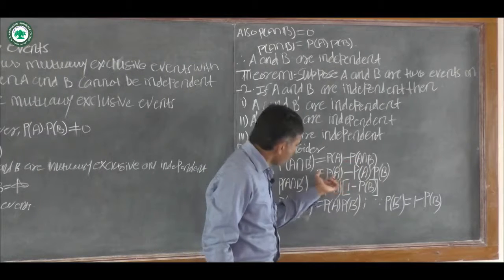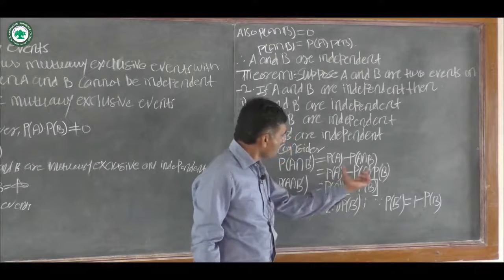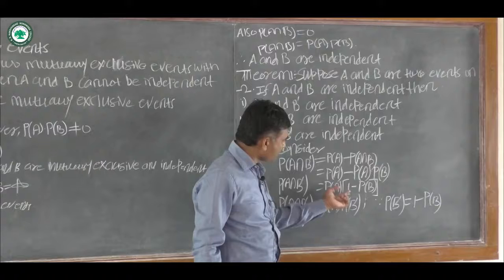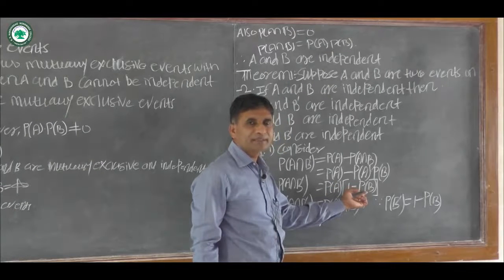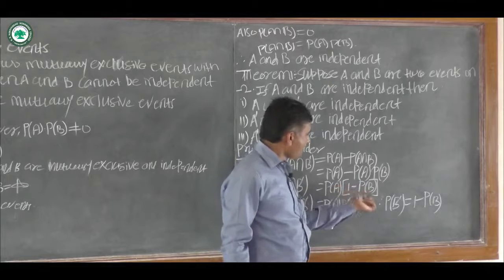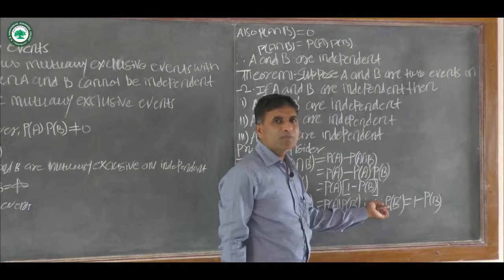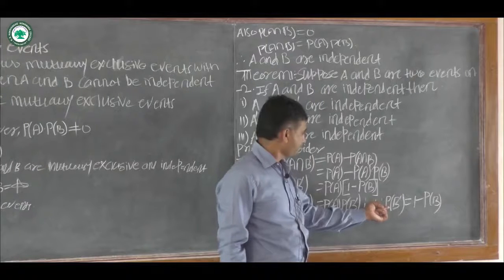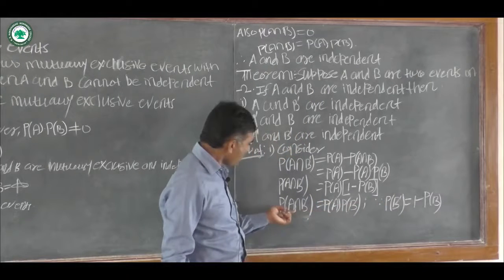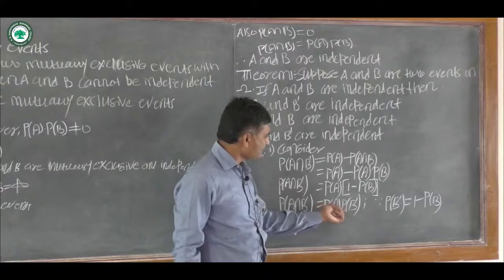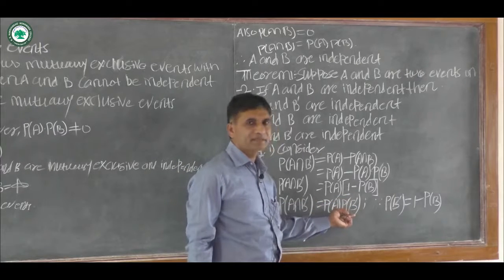Now take probability of A common from these two terms: probability of A into in bracket 1 minus probability of B, and we know that 1 minus probability of B is equal to probability of B dash, that is the probability of the complementary event. Therefore probability of A intersection B dash is equal to probability of A into probability of B dash.